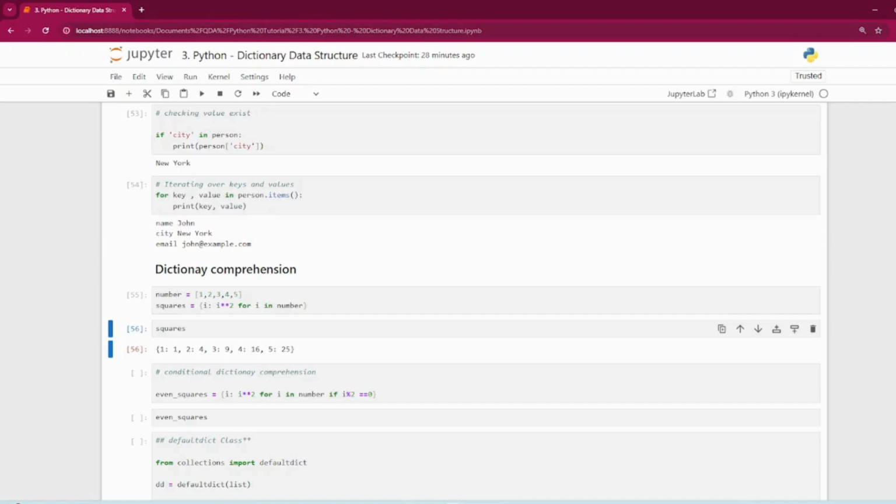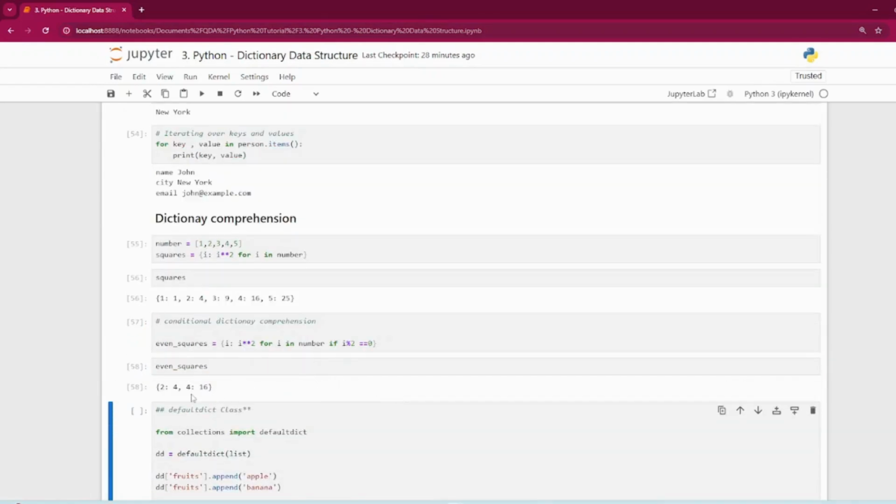You can also apply conditional logic inside the dictionary comprehension. Taking the same example, I want to return only the even squares. So I put an if condition: if the value is divisible by 2, then only it should be added into the even squares. So it will only give us the two values, 2 and 4.